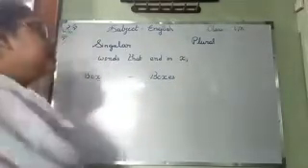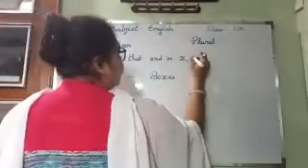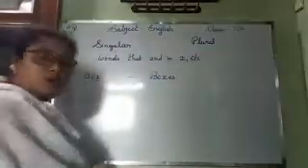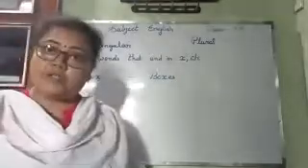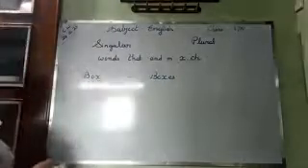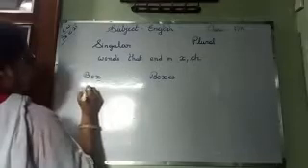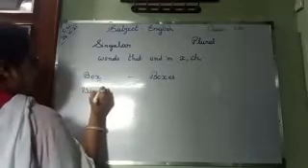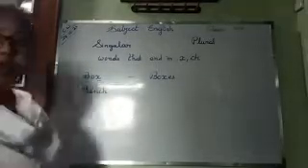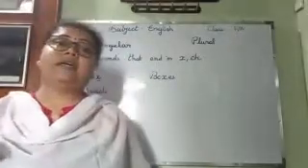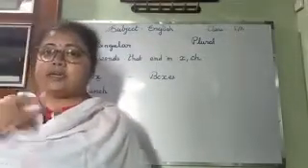Okay? Next one, words that end in CH. So again, I am writing bench. B-E-N-C-H. Where you sit to go to a park, there are benches, or in the class there are benches.